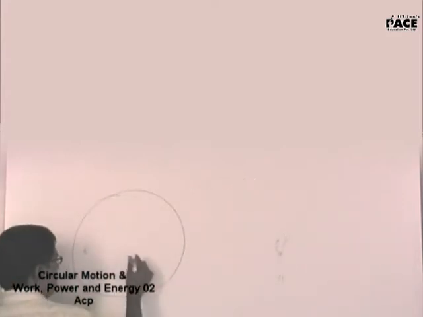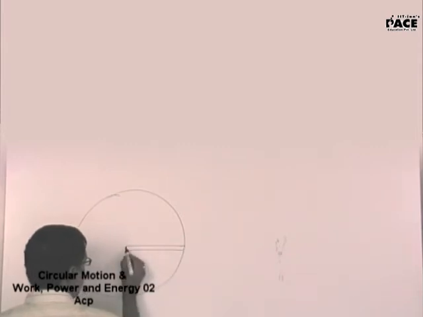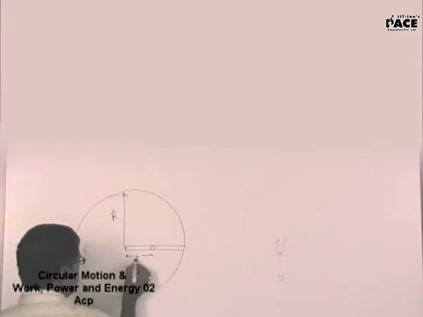On a turntable, the view is from the top. There is a groove cut this way, and a body is released from here. The radius is r. The body is released from this length L.